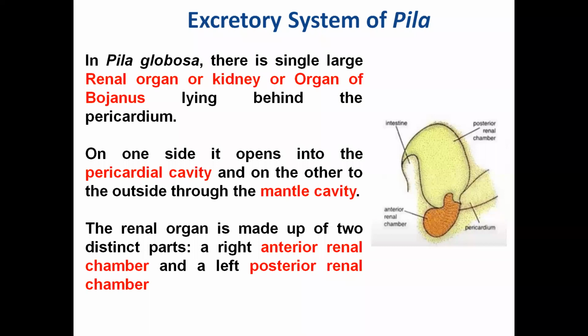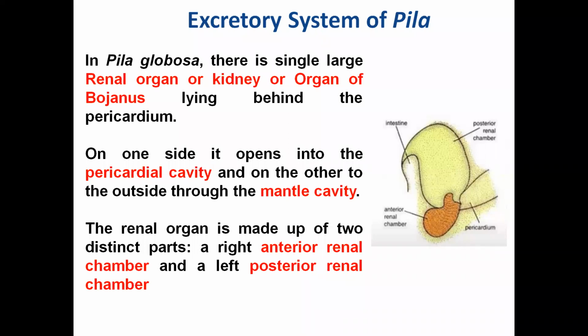Basically the posterior renal chamber has the connection with the pericardium, and the anterior renal chamber has the connection with the mantle cavity, or branchial cavity.